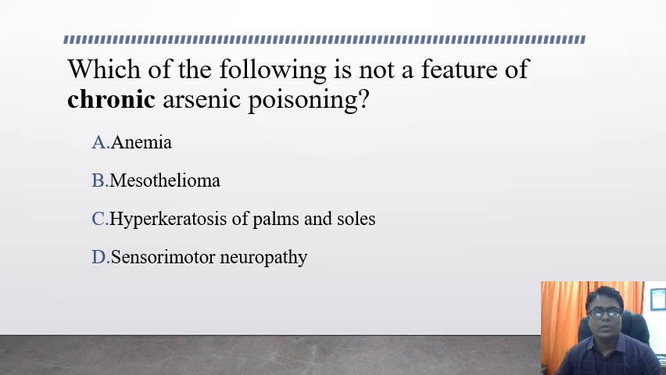Which of the following is not a feature of chronic arsenic poisoning? The options are anemia, mesothelioma, hyperkeratosis of the palms and soles, and sensorimotor neuropathy. The answer is mesothelioma, because arsenic poisoning is not associated with mesothelioma.